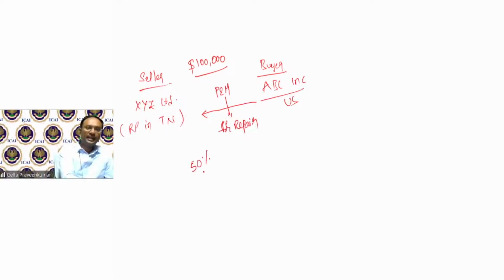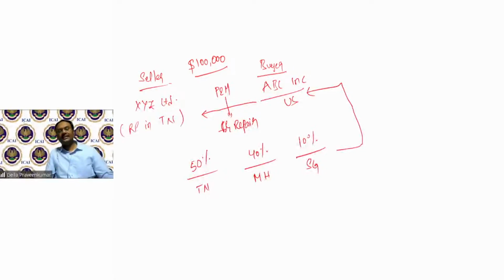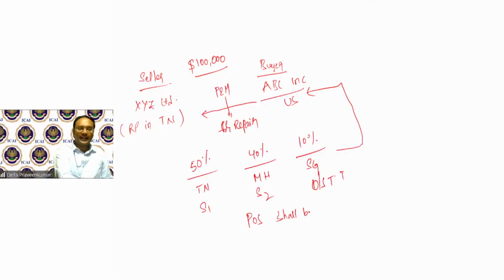Now, this particular repair activity, assuming for a moment, this plant and machinery, 50% of repair is done in Tamil Nadu. 40% of repair is done in, say, Maharashtra. 10% of repair is done in, say, Singapore. Then the goods travel back to US after the repair related activity. Now, in this case, section 13 subsection 3 says that where the performance is done in a state or union territory and also placed outside taxable territory, then they say the place of supply shall be taxable territory.